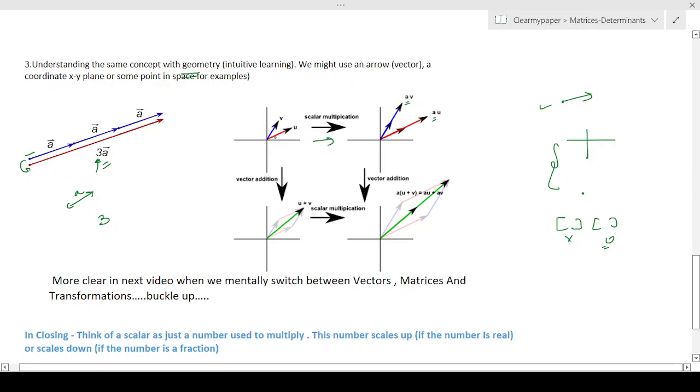So when we scale these 2 vectors by a number a, it basically means you're going to repetitively add each vector a times. We don't know what a is, so we just say this is av. A into v is av. Likewise, this is au. Now we have 2 vectors which are scaled up, because we multiplied them with positive numbers.